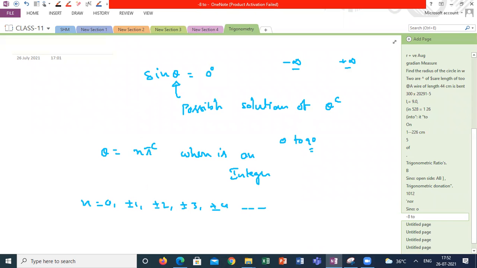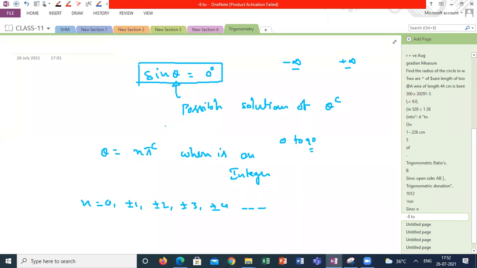So how many possible values of theta? Infinity possible values for theta. This is the actual solution of theta. In 10th standard we will write only one solution. But when it comes to the functions concept, if I am introducing the functions in the ratios, you have to write all the possible values from its domain. So what are the possible solutions from the domain?